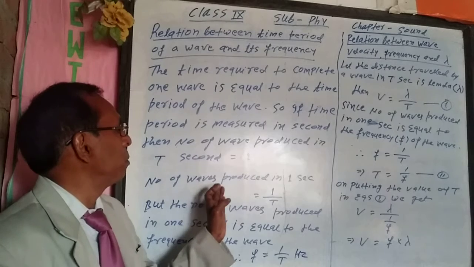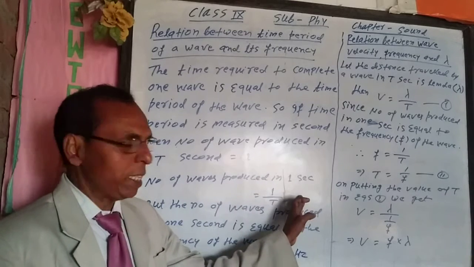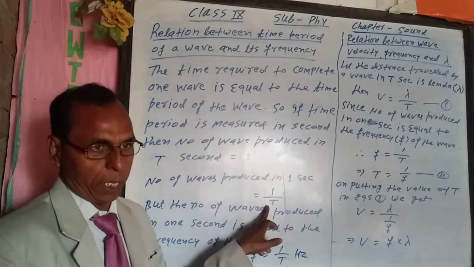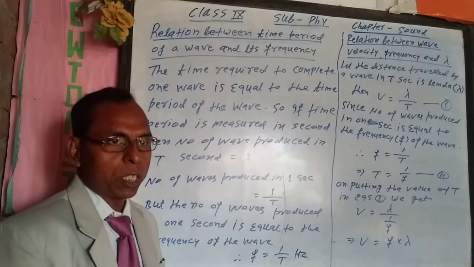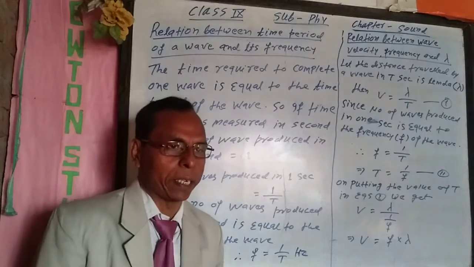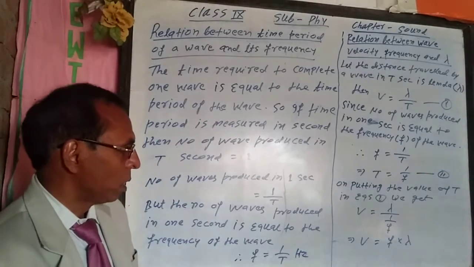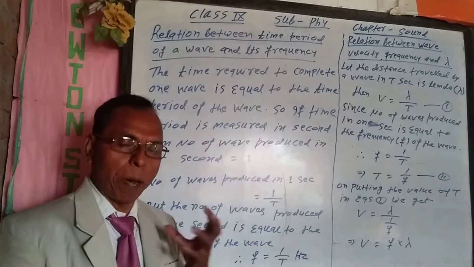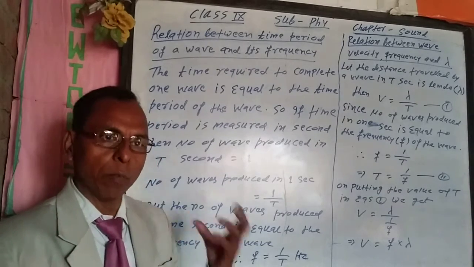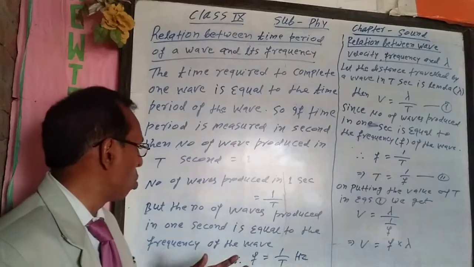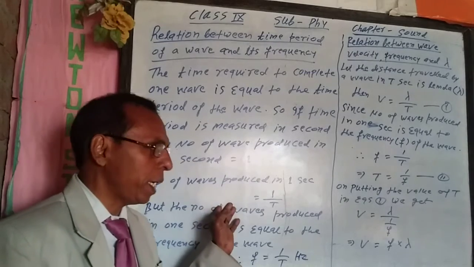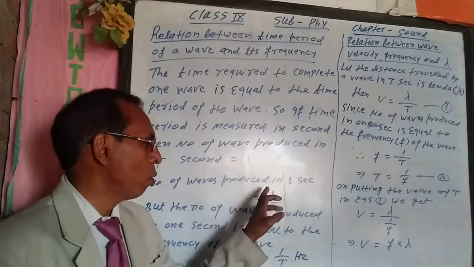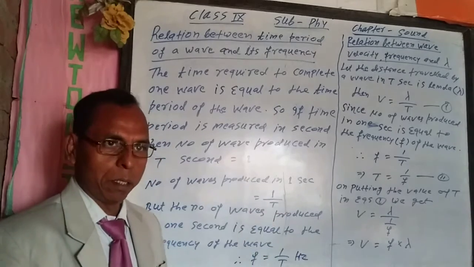Number of waves produced in 1 second is equal to 1 by t, because we know that number of waves produced per second is called its frequency.